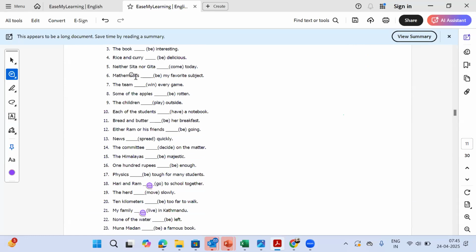Now we come to question number 6, another B form. The problem with B is we don't know whether it will be singular, or past tense, present tense, or future tense. So the question is: mathematics dash my favorite subject. Will it be is, will be, would be, or are?